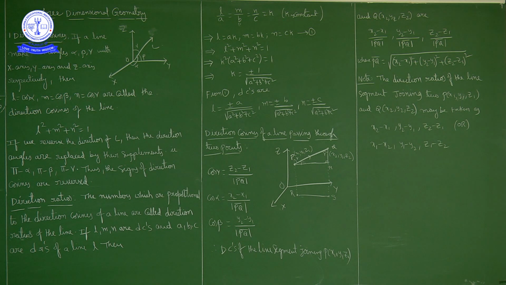In this chapter we'll discuss various concepts like direction cosines and direction ratios of a line joining two points. We'll discuss the equation of a line and the equation of a plane in space under different conditions. Next, the angle between two lines, the angle between two planes, the shortest distance between two lines or skew lines, and the distance between a point and a plane. Various concepts we'll discuss here.